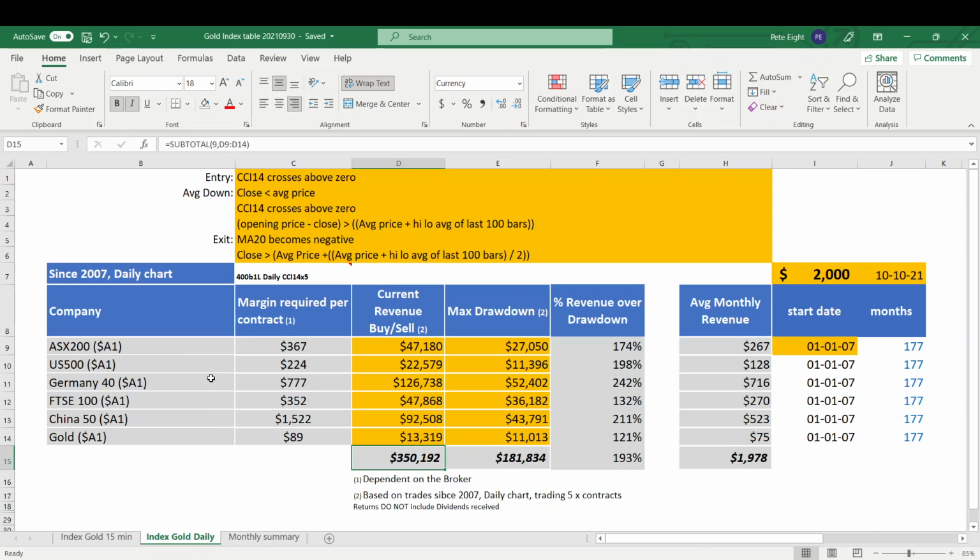Let's have a look at our key world markets. We talked about Australia, the US market. Now they're the results since trading 2007, and this is our trading strategy. Again, refer to our videos in the strategy playlist to better understand how this works. This is just the results trading from the start of 2007 till today. Today's the 10th of October. Then we simply average that over the months, which is simply looking at that divided by 177, gives us those for each of those respectively.